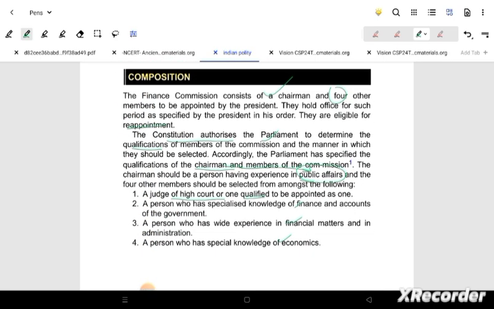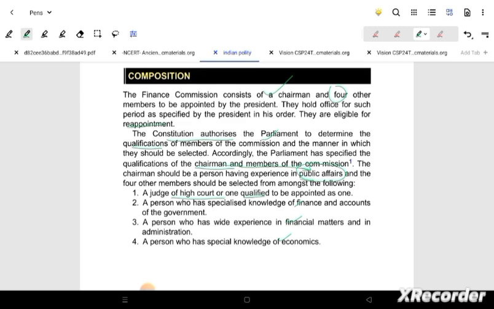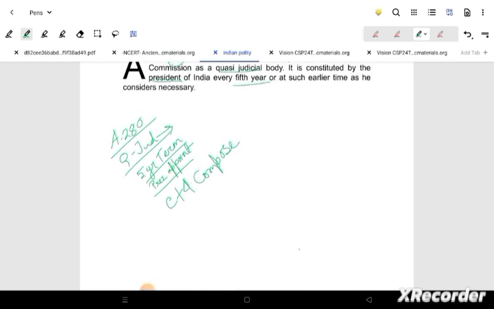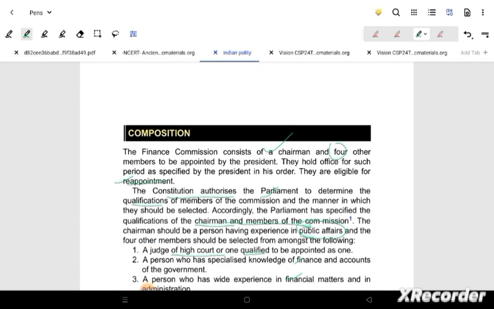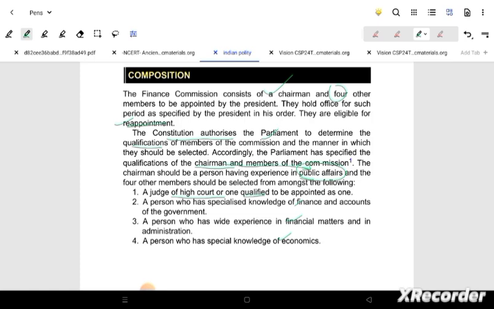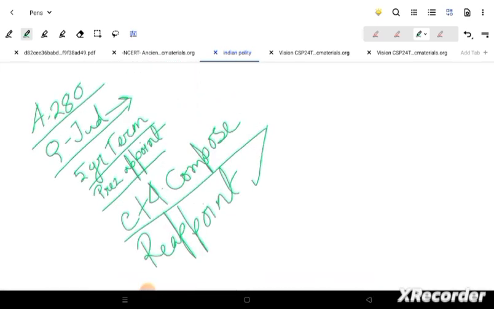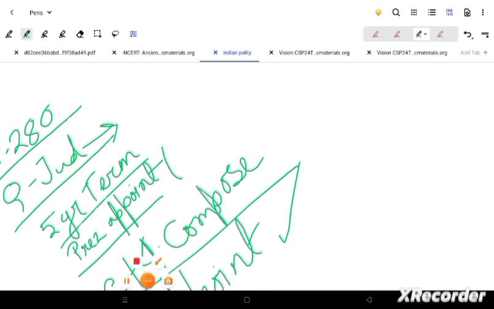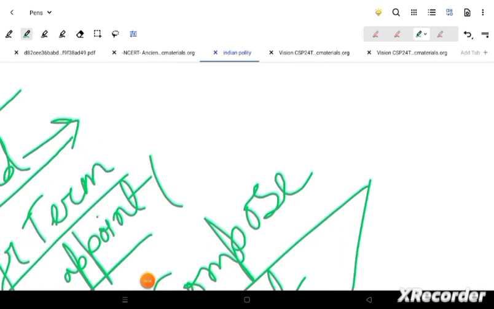I have already made a note for you. Now there are other qualifications also given for the chairman. He will be a person who has expertise in public affairs. The 4 others have to have knowledge about finance and other things. So let's make a note about that also. And reappointment, yes, reappointment can be done. That I have already written. Reappointment is possible by the president again.